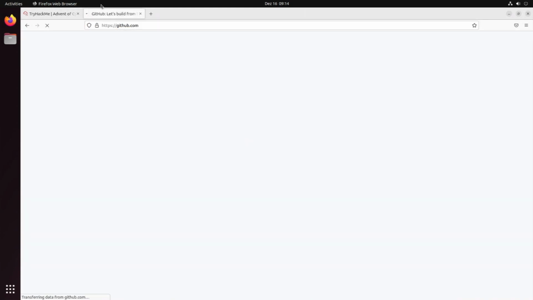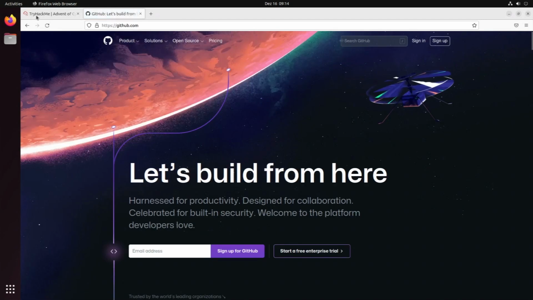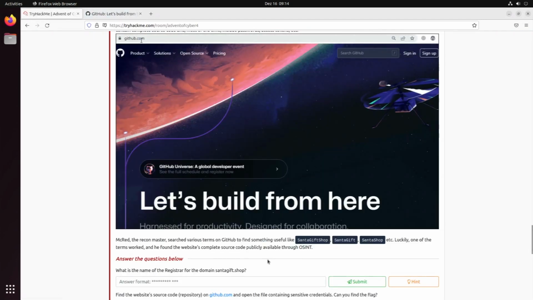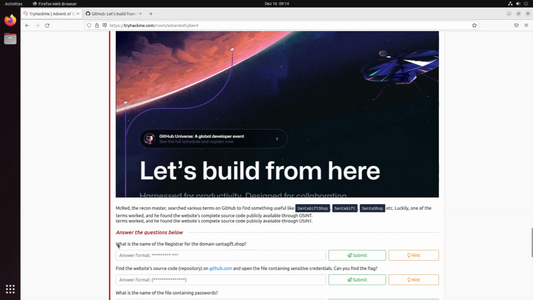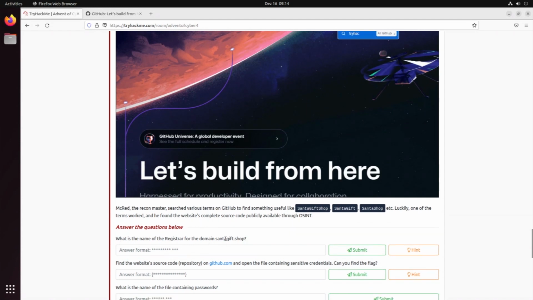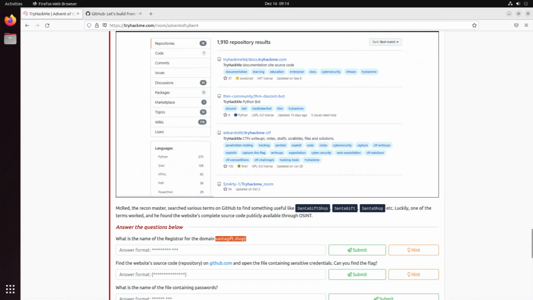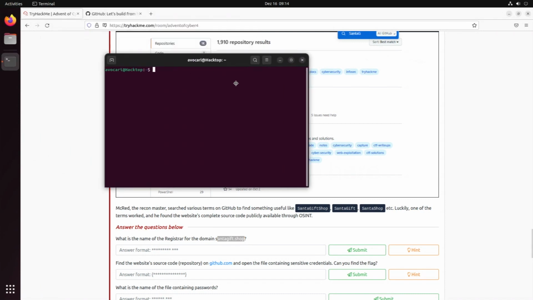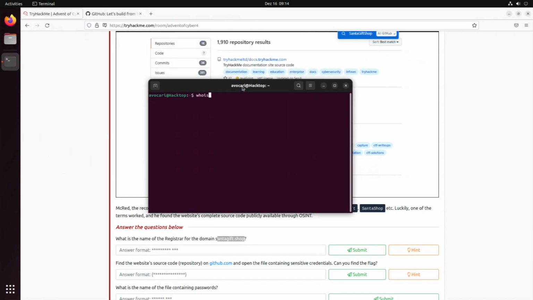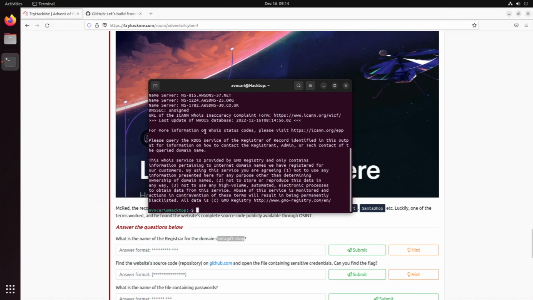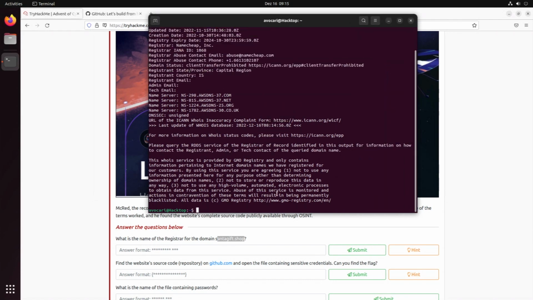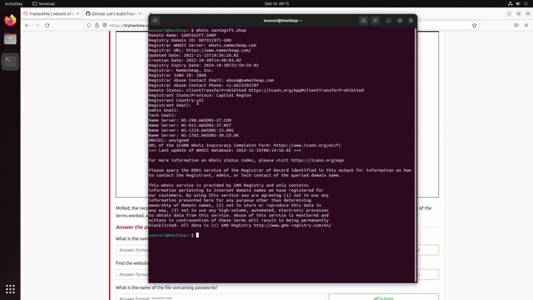Let's go to github.com. We probably need that later on, but first let's start with the registrar of the domain santagift.shop. Okay, so let's copy that. As I said, I want to do it with whois on the command line. So we say whois and santagift.shop. Gonna make this a little bit bigger now, so we can see everything in one sitting.